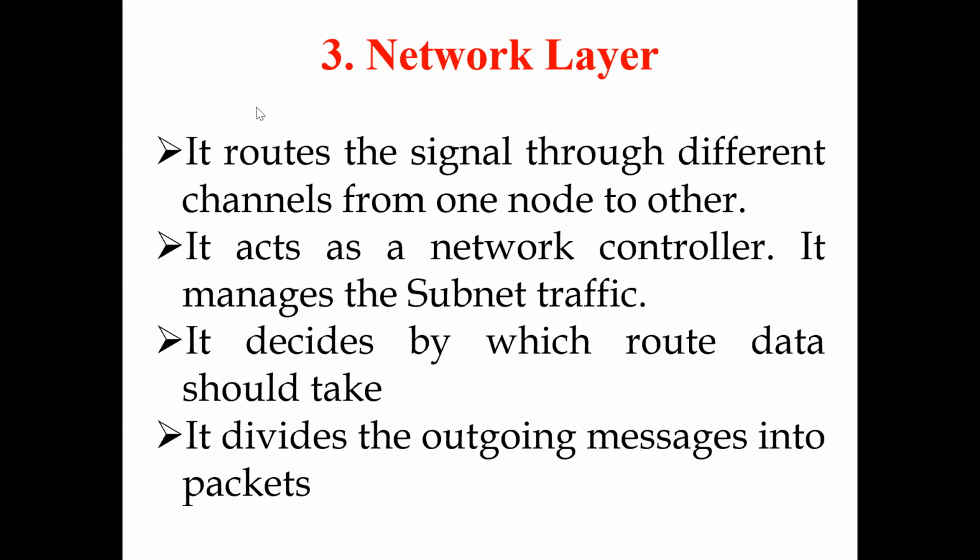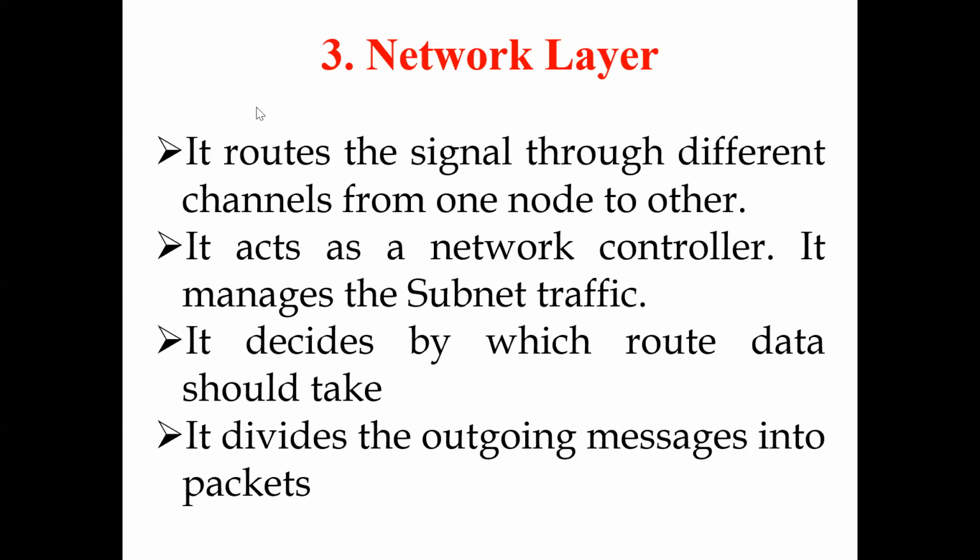Then the next one is path determination. It divides the outgoing message into packets and manages the network traffic. That means the network layer determines how the data can flow to the next destination.